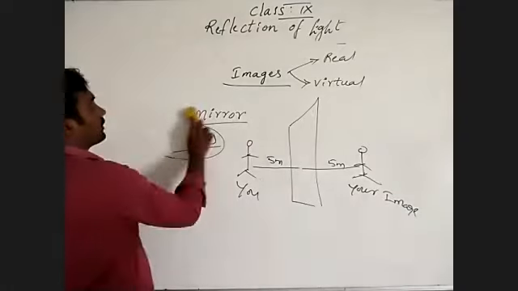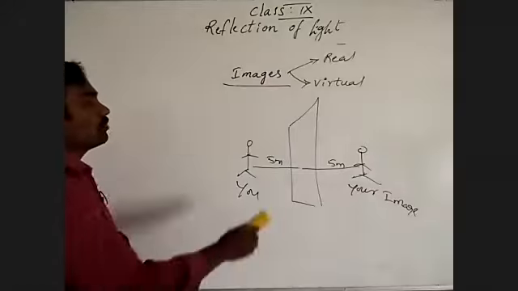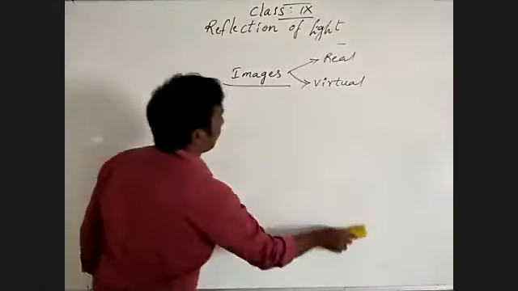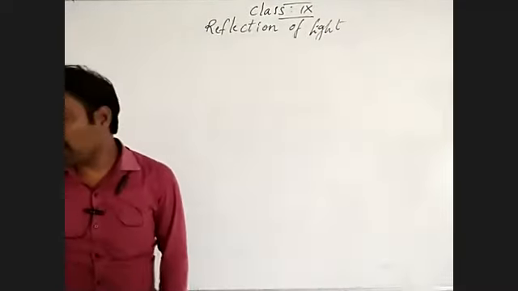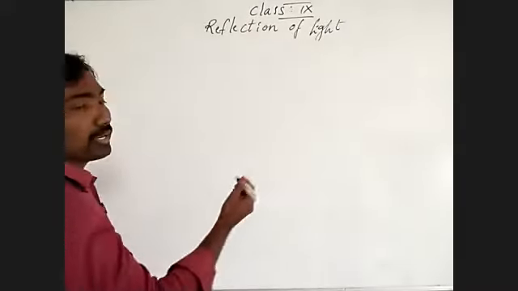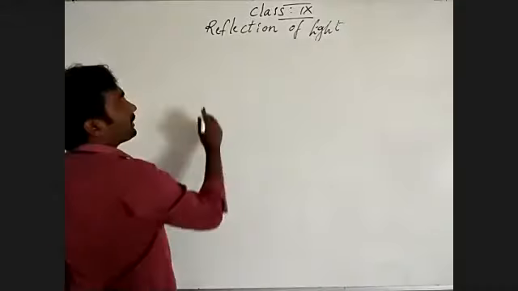So, coming to that: real and virtual, how, where, what. Understand? Then we said the plane mirror forms what? Does the plane mirror form a virtual or a real image? Virtual images. Then the properties and characteristics of the plane mirror, about the plane mirror.